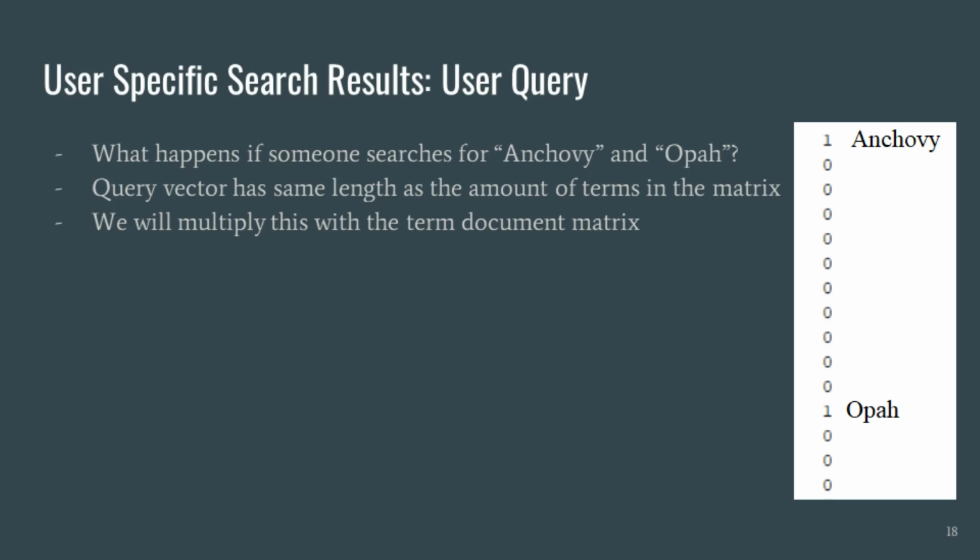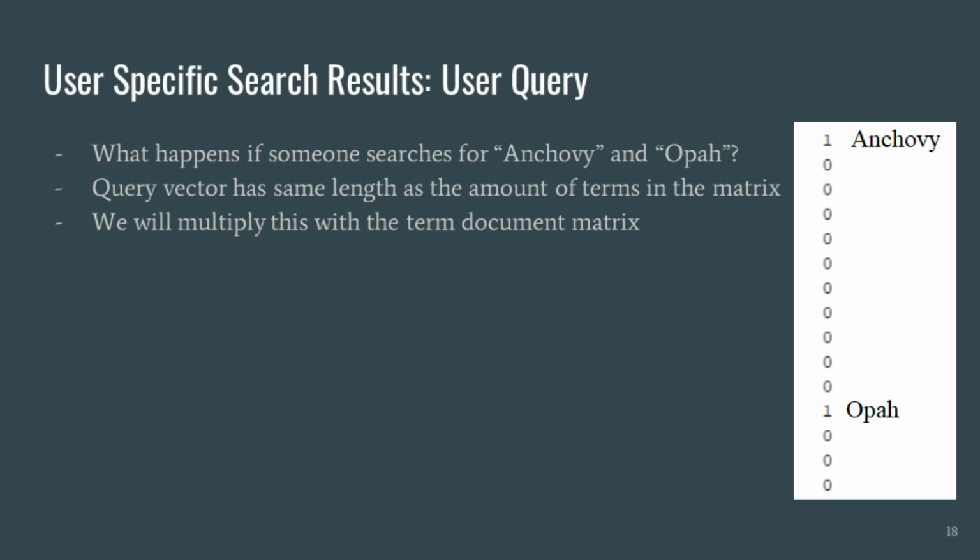Now we actually take into account what the person is searching for. Recall that the question was what web pages should be shown from top to bottom if someone searched for anchovy and alpha. The way to incorporate this question into our term document matrix is by creating a query vector, which is a vector that's as long as the number of terms in our matrix.